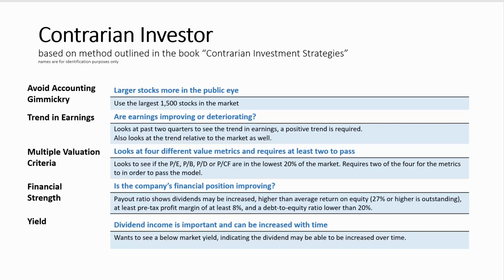The model then goes on to assess a company's financial strength position. So what it looks at here is things like return on equity, the company's payout ratio, and whether or not dividends can be increased over time, a level of profit margins of at least 8%, and a debt-to-equity ratio of lower than 20%. The last criteria in the model is to look at the dividend yield. A high dividend yield is good, but more importantly, it wants to see dividend yields that can be maintained and even possibly increased over time.